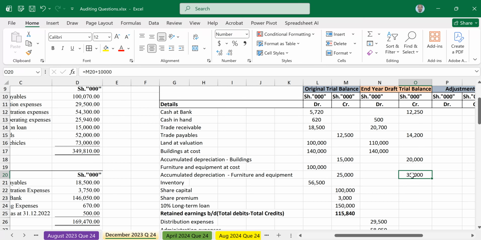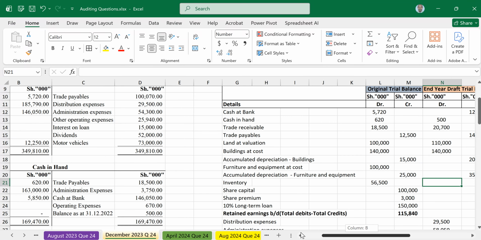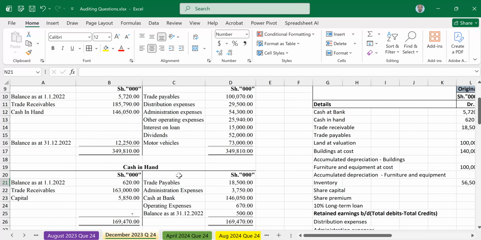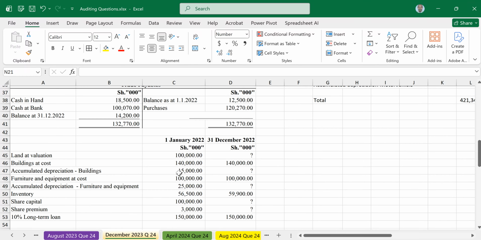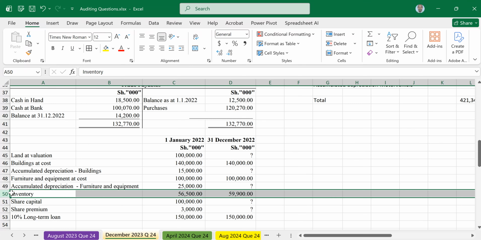About depreciation and adjustment of those items, do we have any other item to be brought? Because at the end of the day, there is also inventory which we'll be bringing on board. Our inventory has been given as 59,600. The closing inventory is 59,600. That can just be brought. So 59,600 as our closing inventory.